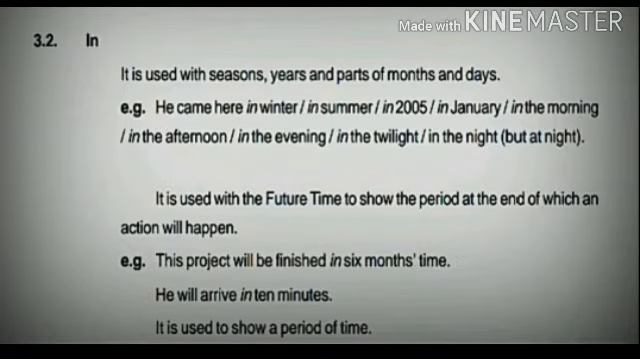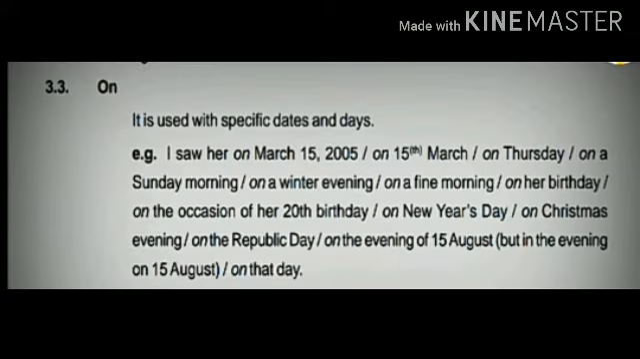In is used with seasons, years, in parts of months and days. He came here in winter, or we can say in summer, in 2005, or in Jan, in the morning, in the afternoon, in the evening, in the twilight, in the night. It is used with a future time to show the period at the end of which an action will happen. Like this project will be finished in 6 months' time. He will arrive in 10 minutes. It is used to show a period of time.